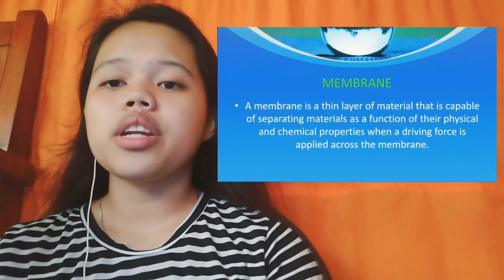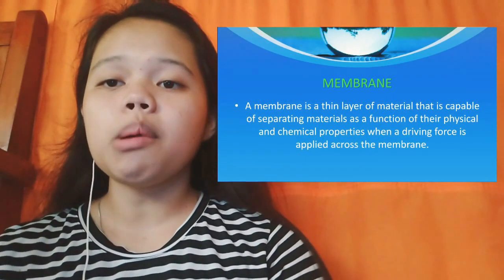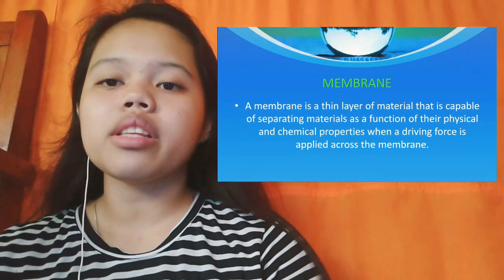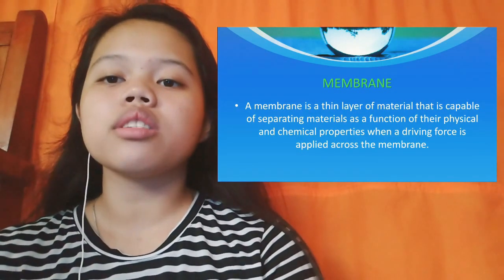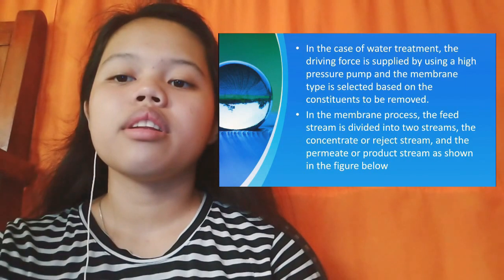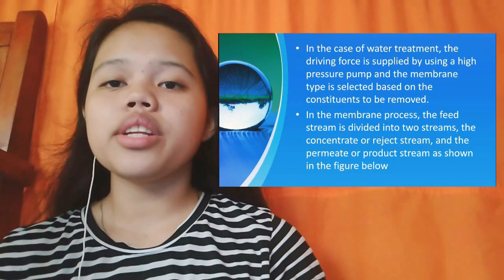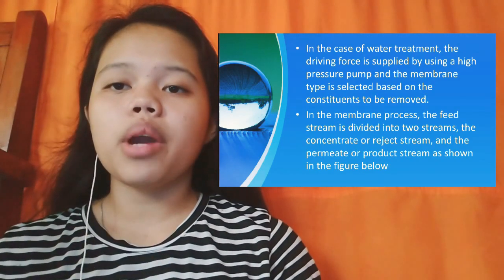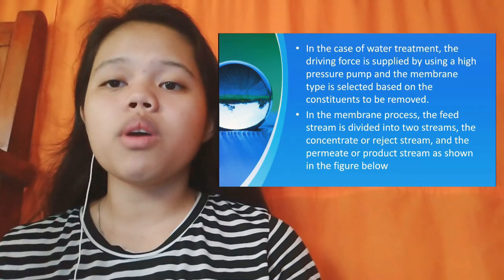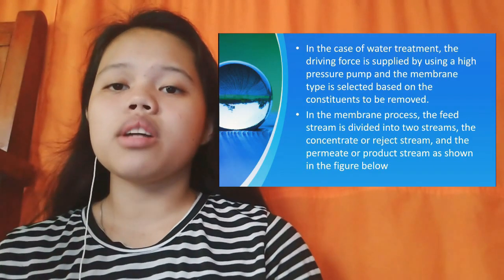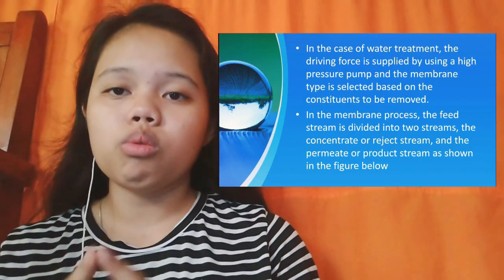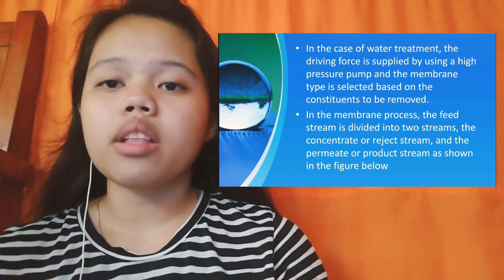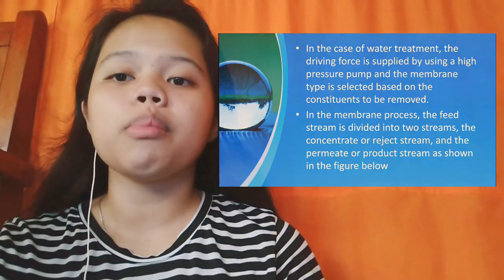Membranes. A membrane is a thin layer of material that is capable of separating materials as a function of their physical and chemical properties when a driving force is applied across the membrane. In the case of water treatment, the driving force is applied by using a high-pressure pump, and the membrane type is selected based on the constituents to be removed. In the membrane process, the feed stream is divided into two streams, the concentrate or reject stream and the permeate or product stream, as shown in the figure below.